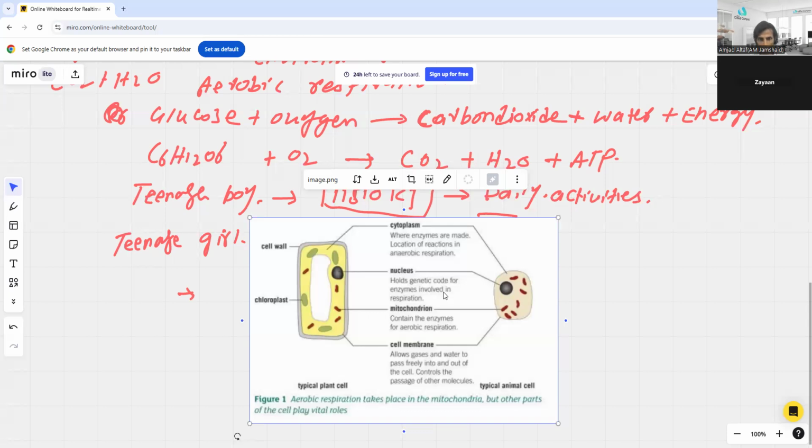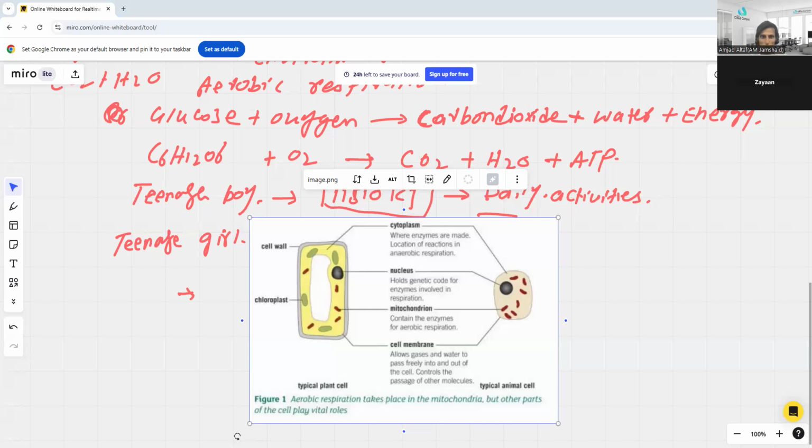All right. Let's conclude this discussion here, and in tomorrow's class we'll start with the site of respiration, that is mitochondria. We will try to understand its structure and then link it with the respiration process itself. Then this topic of respiration will be complete. Otherwise it's a topic of one lecture, but we started a little late today, so half of the topic is still remaining.